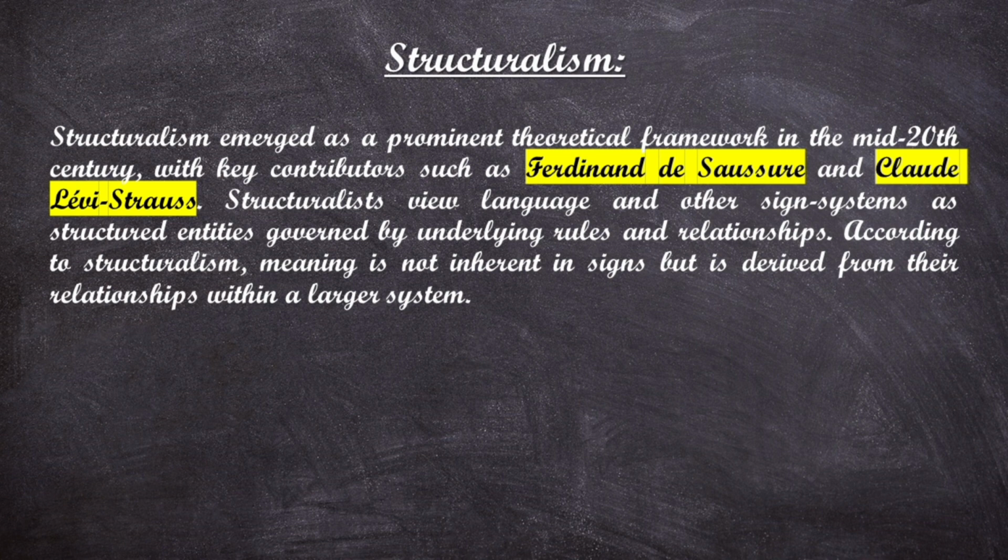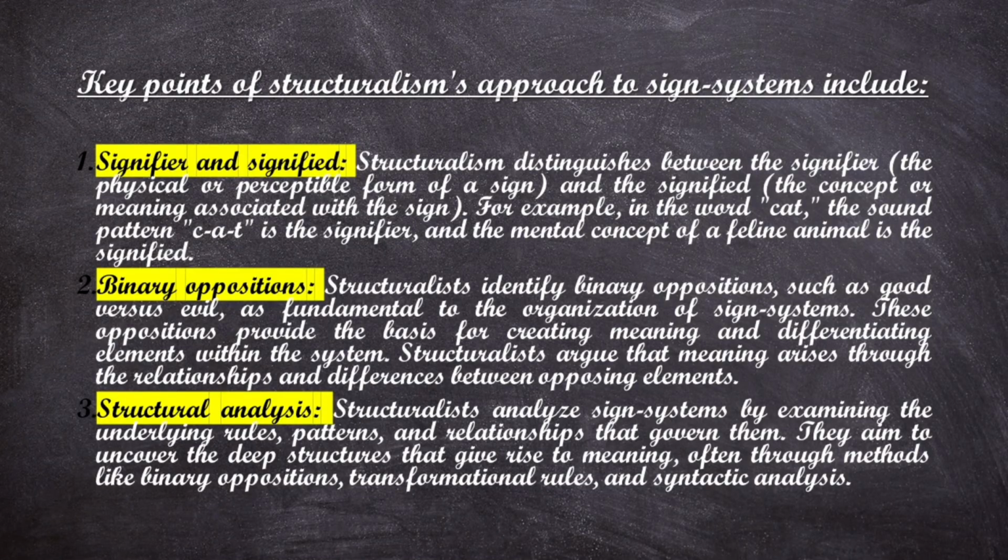Now as we have discussed the key concepts of the sign system, let us also discuss the key points of structuralism and how structuralism approaches the sign system and what are the various things that are included in this category. Now the first thing that you need to mention when we talk about structuralism is obviously signified and signifier. Structuralism distinguishes between the signifier, the physical or perceptible form of a sign, and the signified, the concept or meaning associated with a sign. For example, when I say the word cat, the sound pattern, that is C-A-T, is the signifier and the mental concept of a feline animal is the signified.